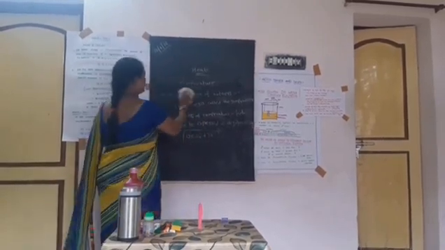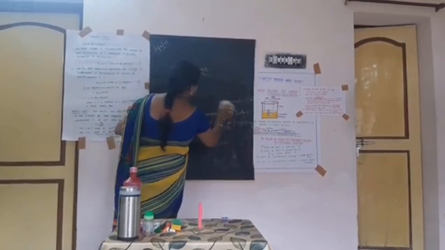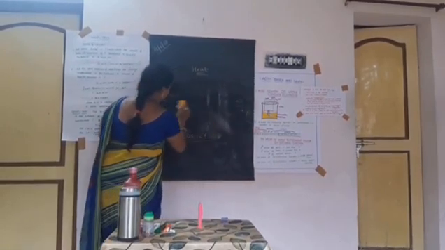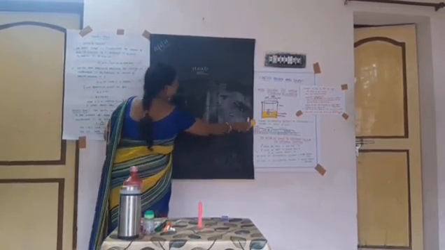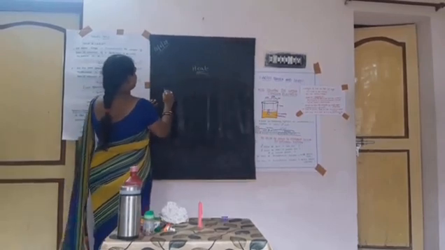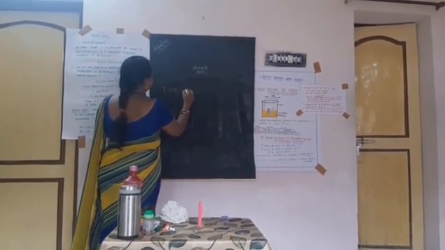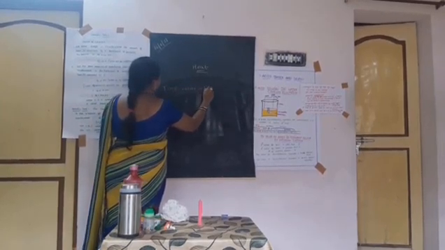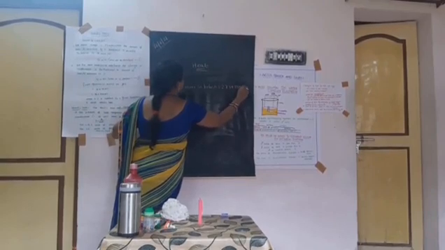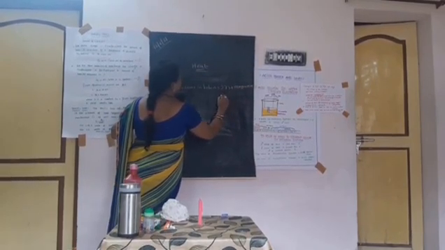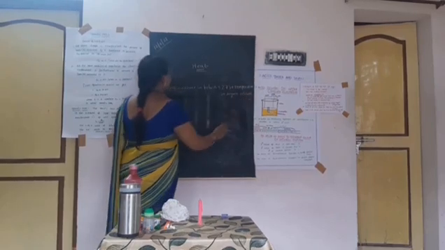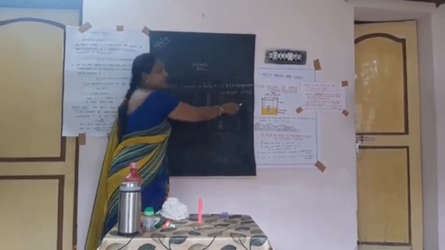The formula is: temperature in Kelvin is equal to 273 plus temperature in degree Celsius.